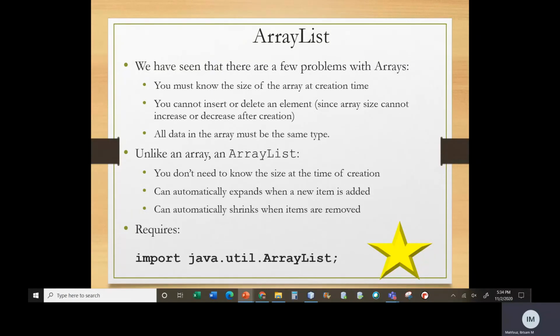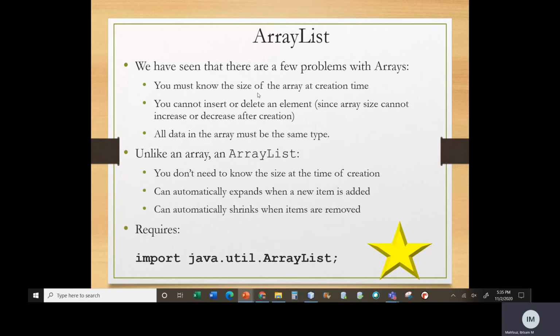So we just finished learning about arrays, and when we were dealing with arrays, there were a few limitations. One of the main limitations of an array was that we needed to know the size of the array at the time of creation. When we read information from a file into an array, we had to assume we knew the number of elements in the file. Or we said, okay, the file will probably have maybe 10 pieces of data, so we'll create an array of size 100 just to make sure we have enough space, and that was wasting space.